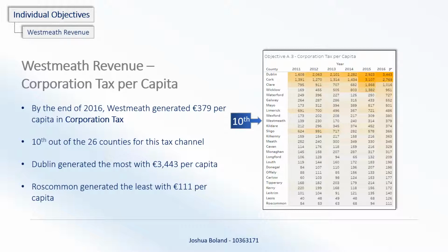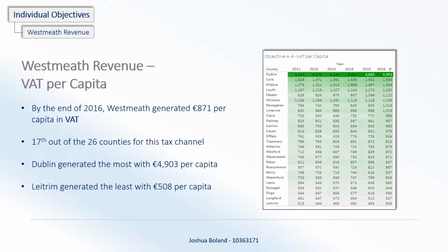It's not too bad, but consider where the top 2 or 3 of this is, not accounting for a lot of the total revenue per capita generated in this county. VAT per capita. Westmeath at the end of 2016, €871 per capita in VAT. Much lower in the table, 17th out of 26 counties for this tax channel. Considering how much further ahead Dublin is than the rest of the Republic of Ireland, it doesn't appear that this tax channel was contributing a lot to Westmeath's high revenue per capita.